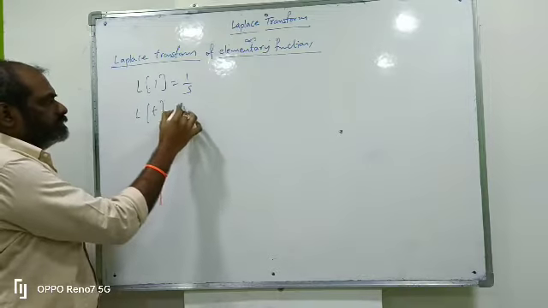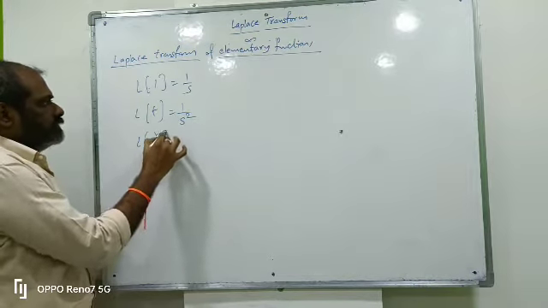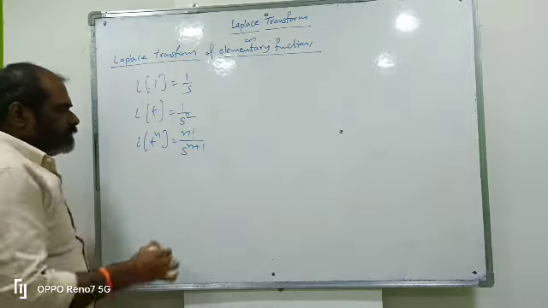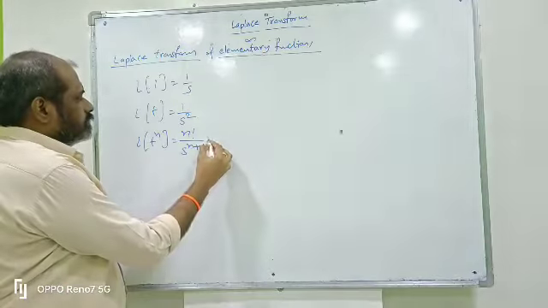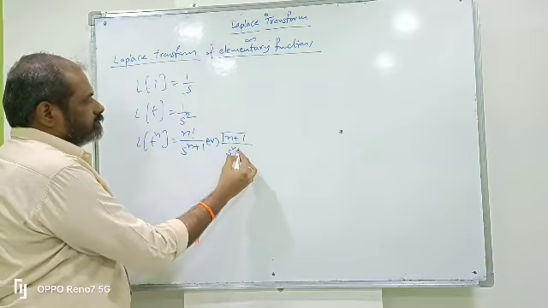The Laplace transform of t is 1 by s square. The Laplace transform of t power n is n factorial by s power n plus 1, or gamma of n plus 1 by s power n plus 1.